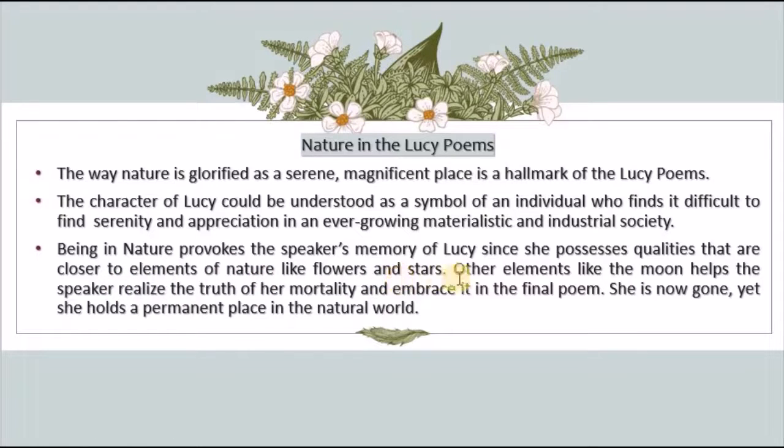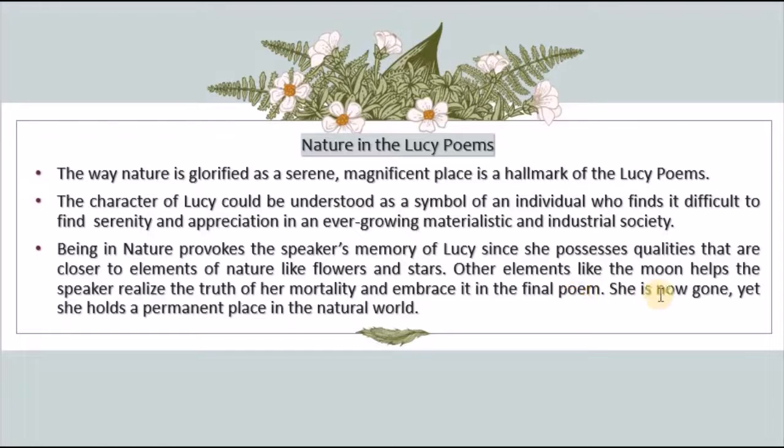Okay, other elements like the moon help the speaker realize the truth of her mortality and embrace it in the final poem. So actually we can connect the three poems through the theme of nature. We can think of the theme of nature as a common theme between these three poems, and also we can connect certain parts of each poem based on this.